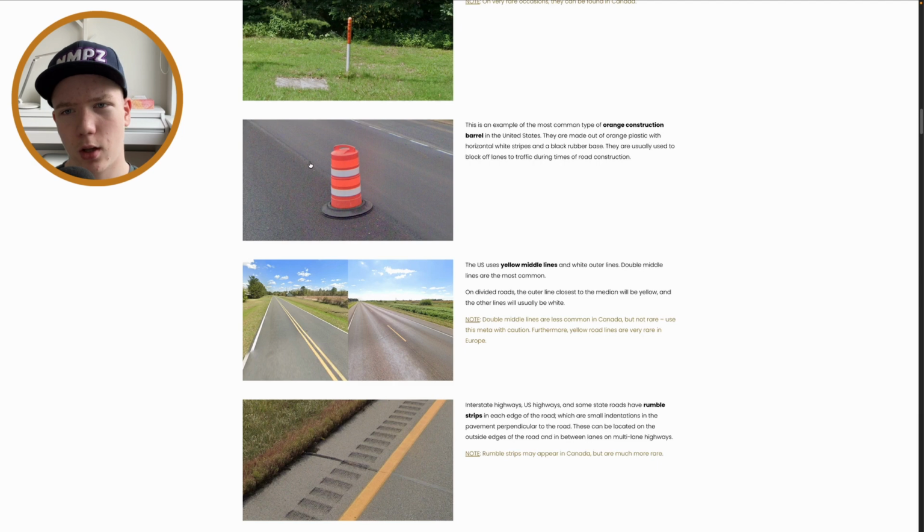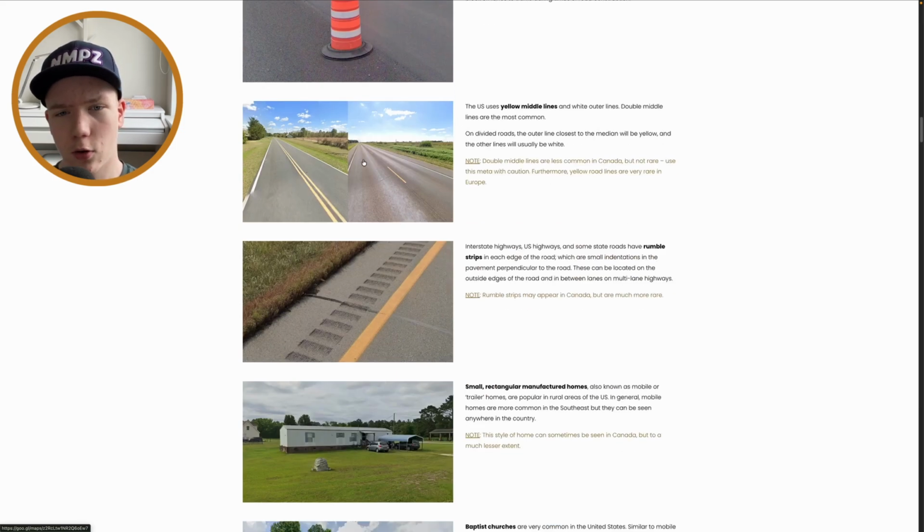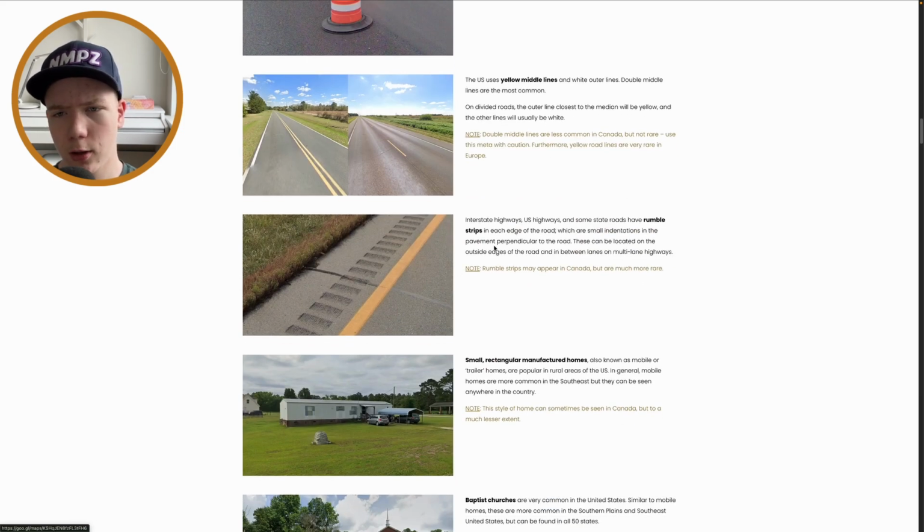Yeah, this is the standard American, at least North American, I think. US, Canada, both use this construction barrel, but again in Canada I think there's just one exception in Ontario where it looks different. And yeah, these yellow middle lines, we already talked about that.